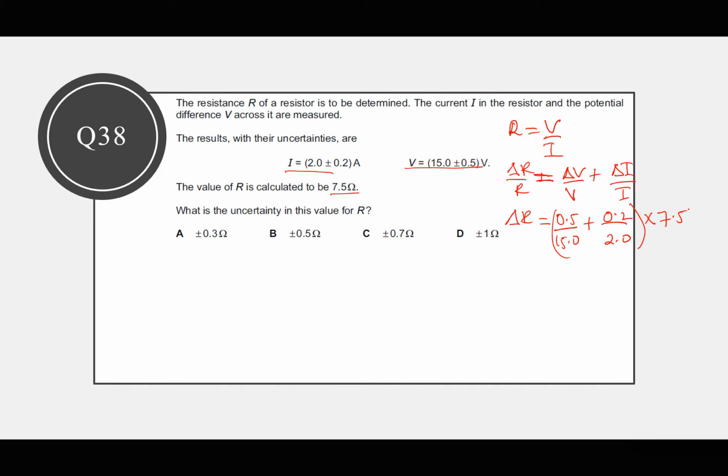So the question is, what's the uncertainty in the value of R? And I'm getting plus or minus 1. Exactly. So this is plus or minus 1 ohm. So that means the answer will be D. You can also check, maybe I've pressed my calculator wrongly, but I guess that is true. Next.